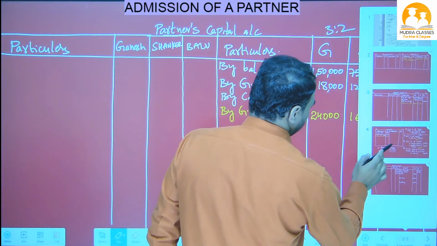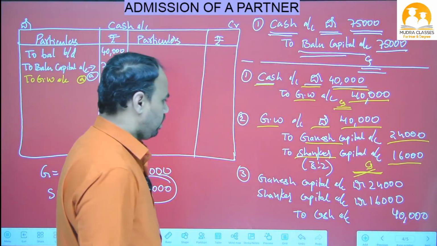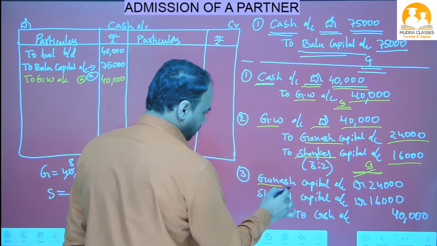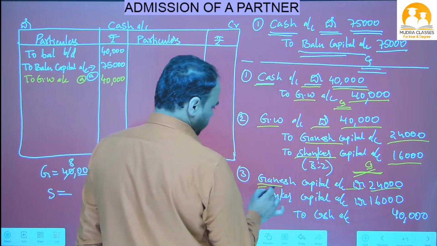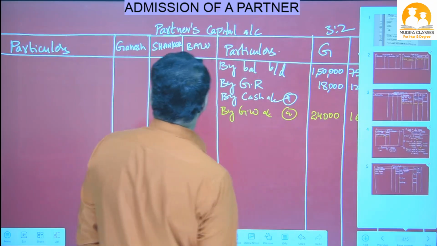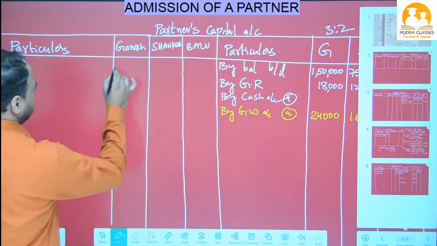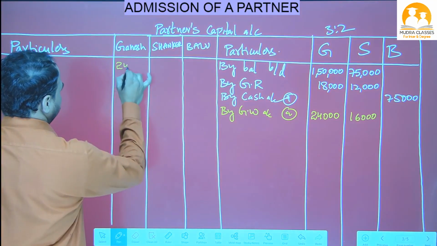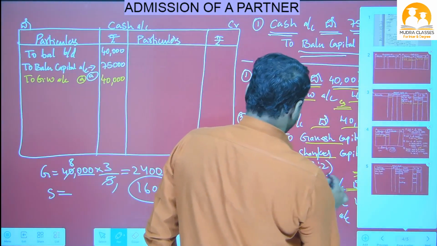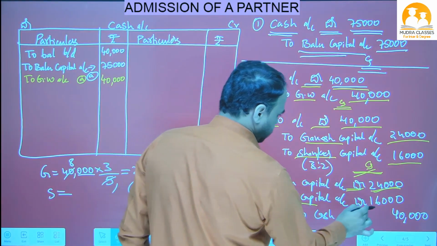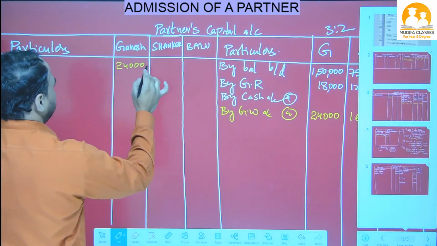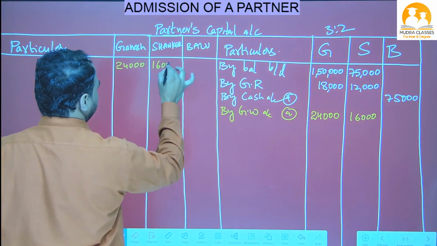Okay, now see the last one, last journal entry. Ganesh capital account is debited with 24,000. So write in Ganesh capital debit side 24,000. So this is the Ganesh capital debit side, I have written 24,000. Similarly, write in Shankar capital debit side 16,000. This is the Shankar capital debit side, I have written 16,000.